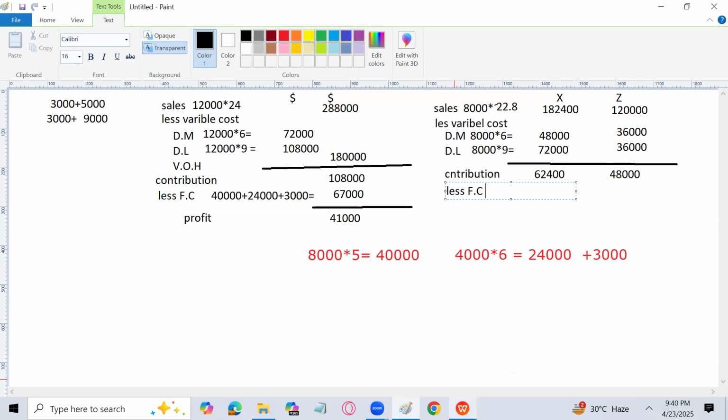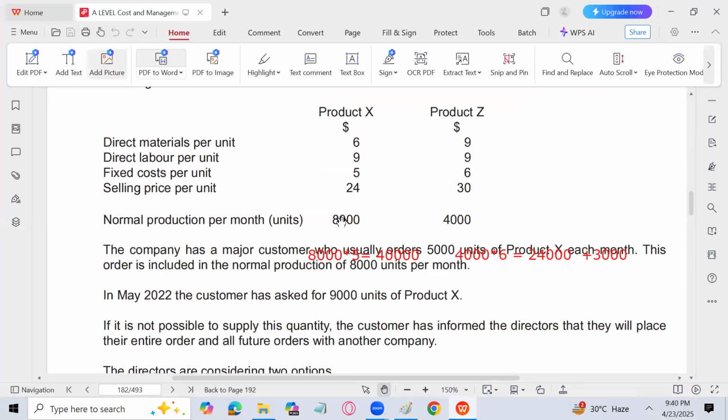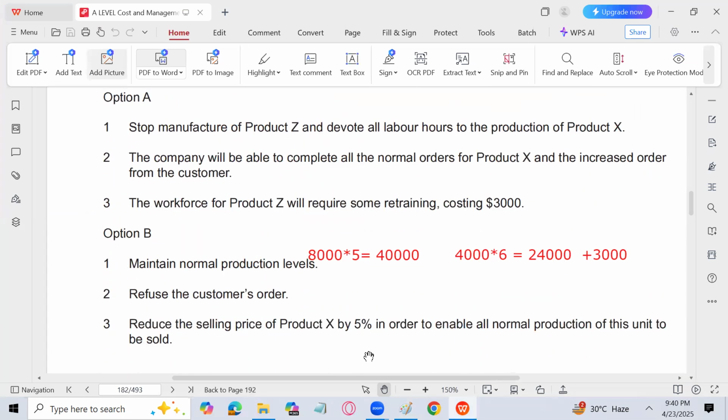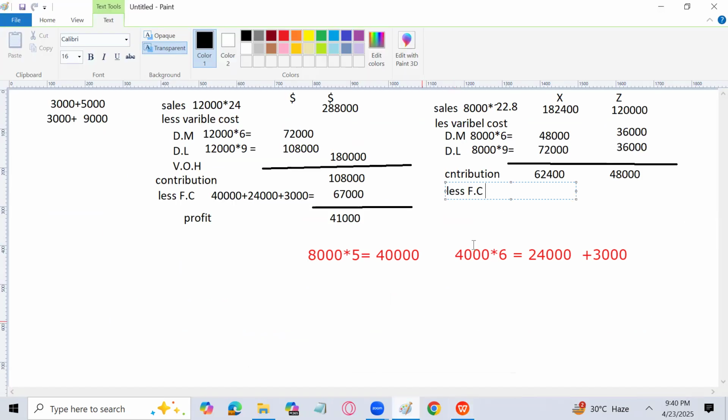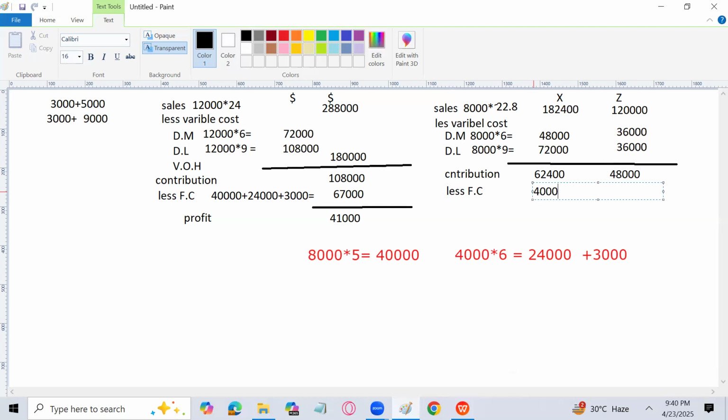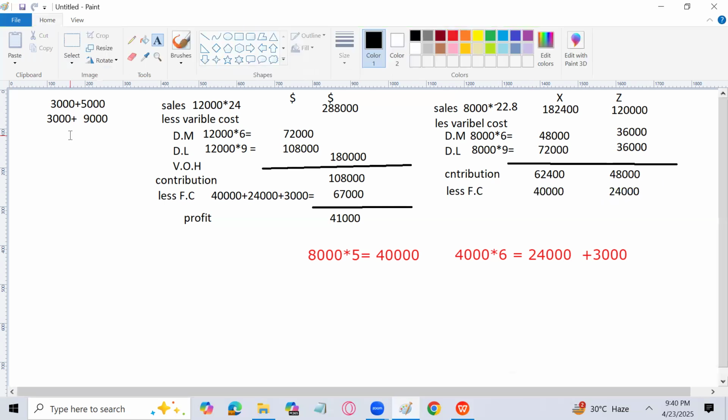Is there any change in fixed cost in the question? No. The fixed cost will remain the same. That is 8,000 into 5, right? With the original output, and 4,000 into 6. 40,000 and 24,000. I don't think there is any change in fixed cost in the question. So that will be 40,000 and 24,000. If you just subtract it, you will find the profit, and the total profit you can do also.